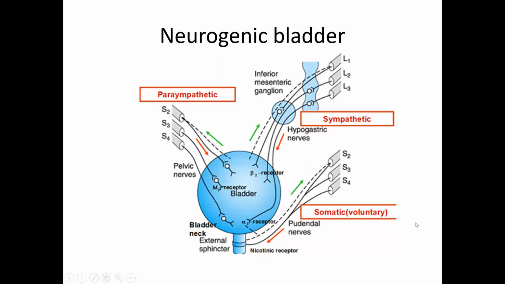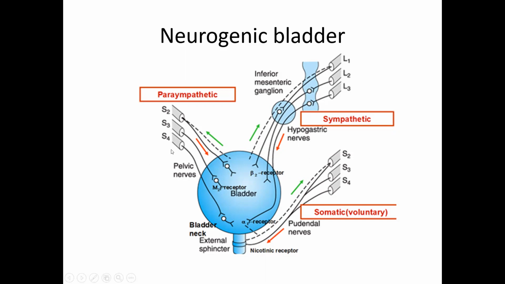Damage to any one of these will result in a condition which is called neurogenic bladder. The highest controlling center of the bladder is the medial frontal cortex, whose damage bilaterally will cause uninhibited bladder. The second line of control is at the pons close to the midline, the paramedian pontine reticular formation, whose damage will result in spinal reflexes intact, resulting in what is called automatic bladder.